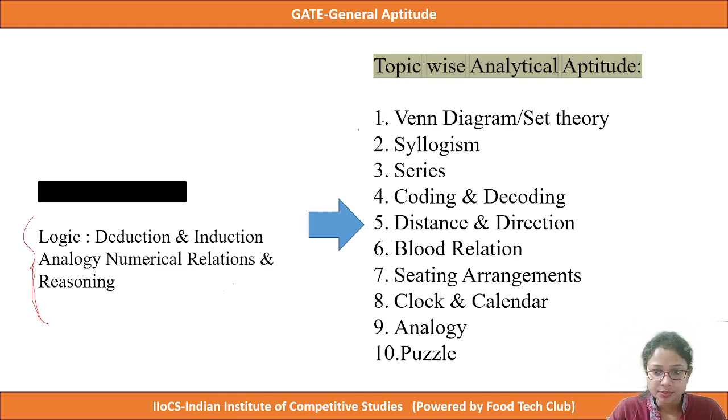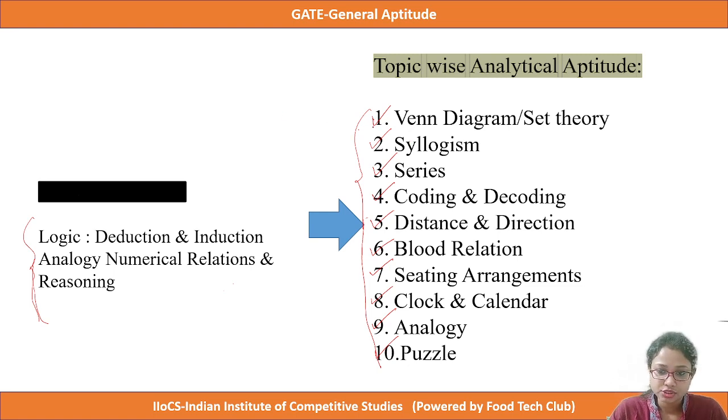The topics of this analytical aptitude are: Venn diagram or set theory, series, coding and decoding, distance and direction, blood relation, sitting arrangements, clock and calendar, analogy and puzzle. For a good score in general aptitude, we have to cover all those 10 topics.